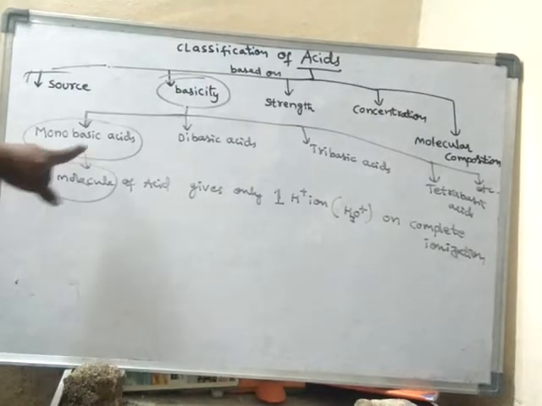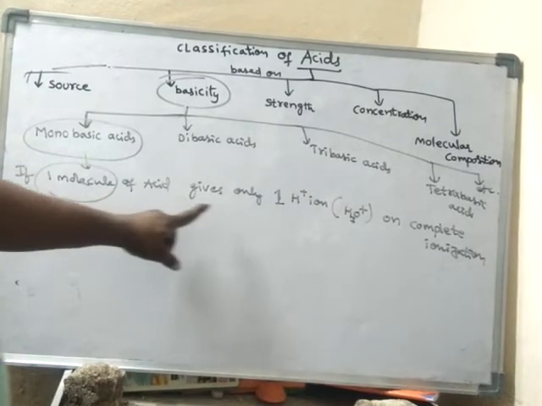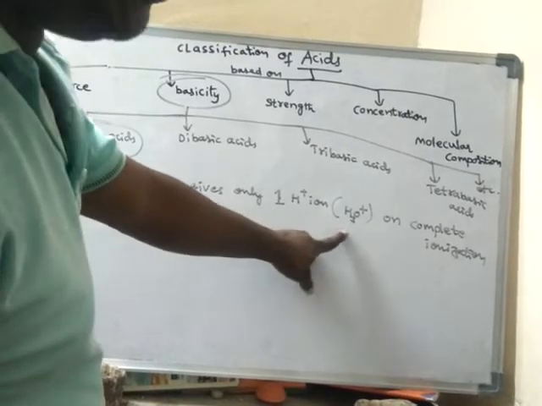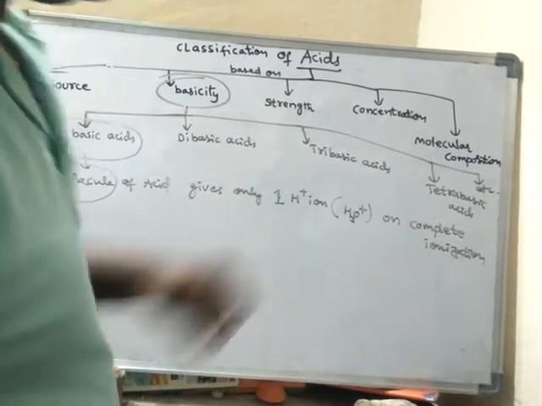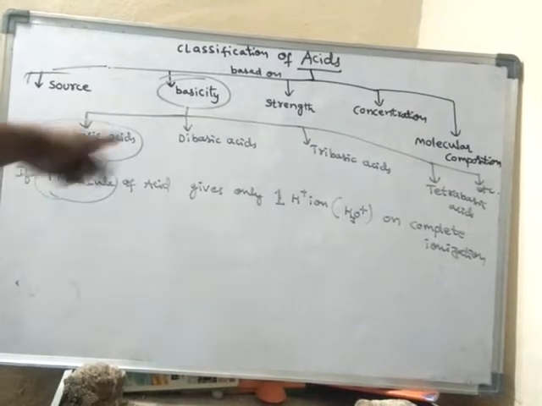What are monobasic acids? The acids which can give only one H plus ion or one H3O plus ion on complete ionization are said to be monobasic acids.